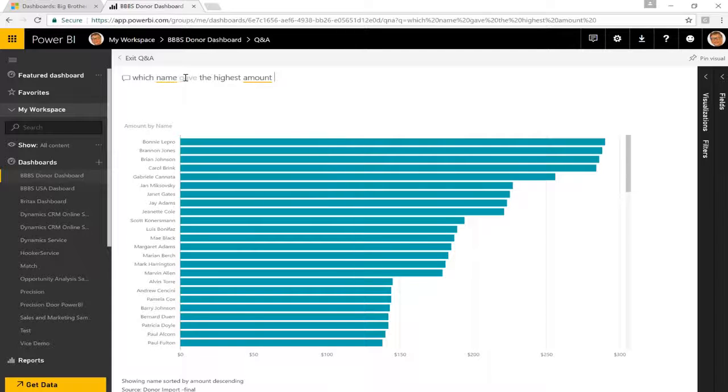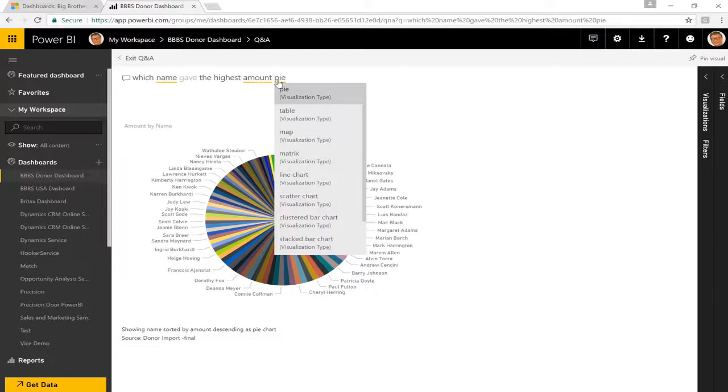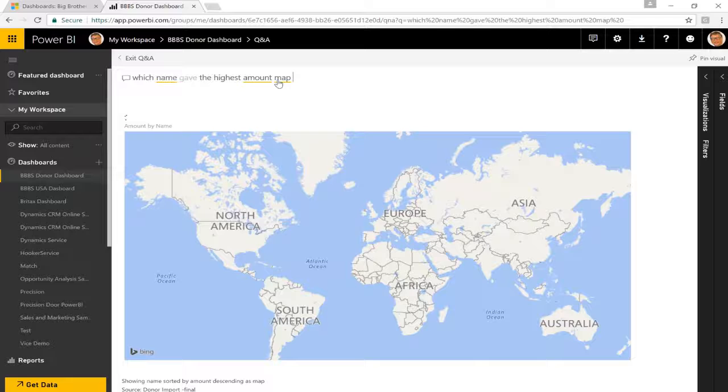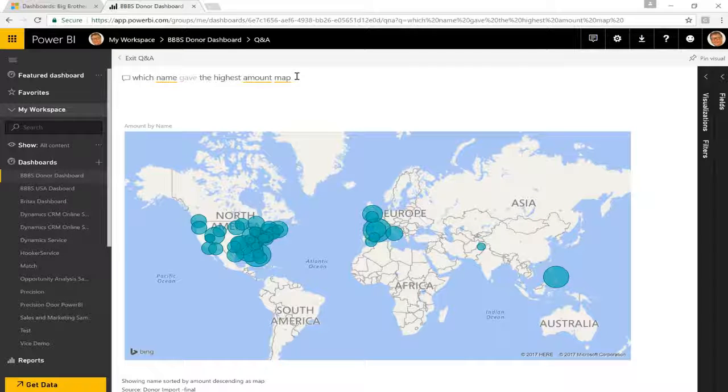Notice that just by writing that query in, I'm able to see this in a very nice bar chart and say, oh, okay, Bonnie has given $290. That's great. And I could also filter this down to see it in different views. So if I wanted to see this within a pie view or even perhaps in a map view, I could certainly see this and see where these donations are coming from.